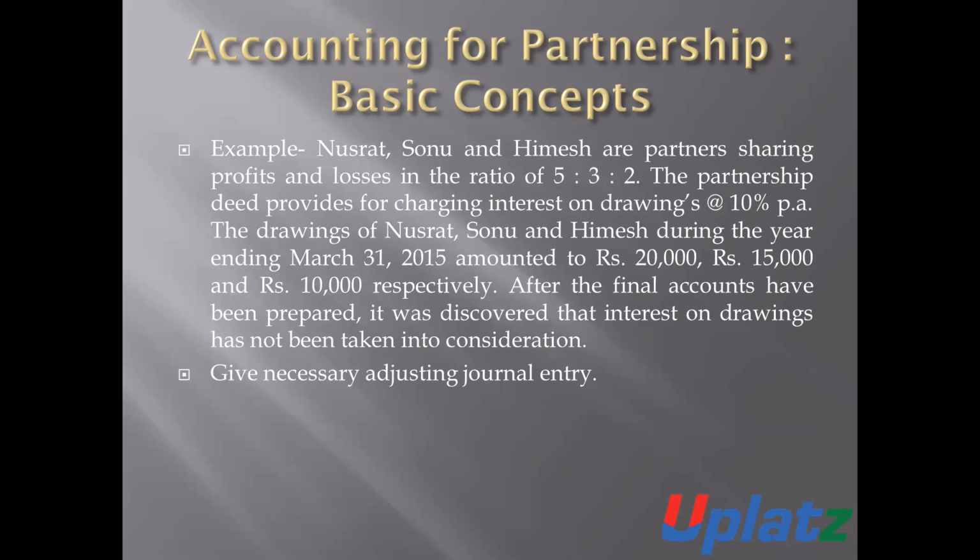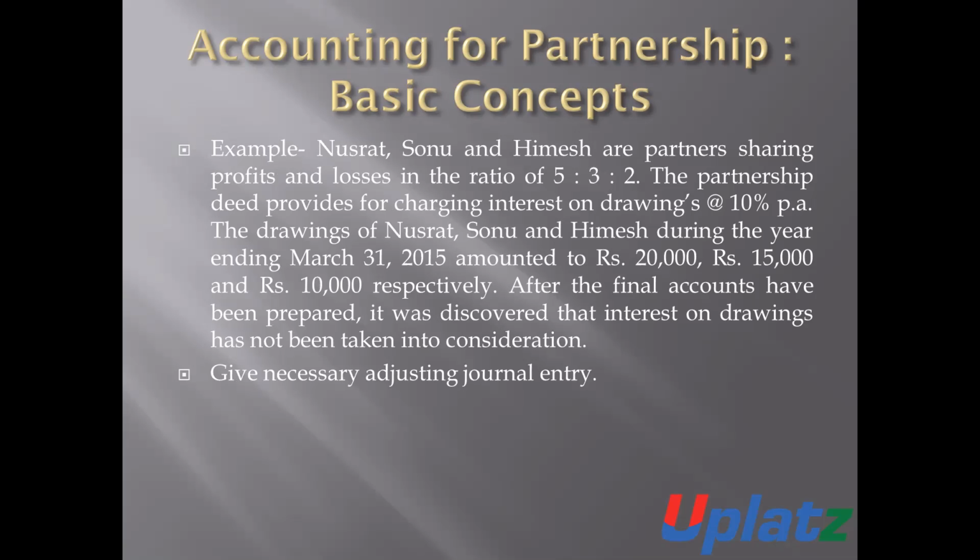Now we will discuss it by way of example. Nusrat, Sonu and Himesh are partners sharing profit and loss in the ratio 5:3:2. The partnership deed provides for charging interest on drawings at the rate of 10%.